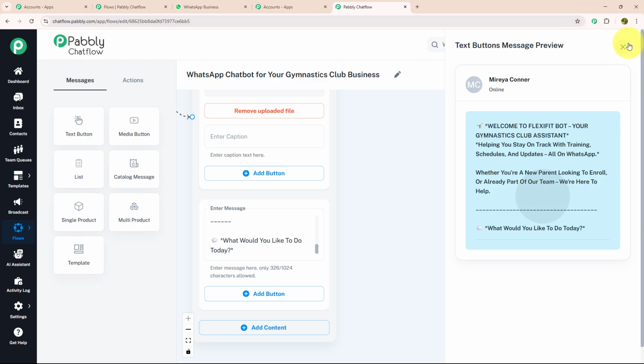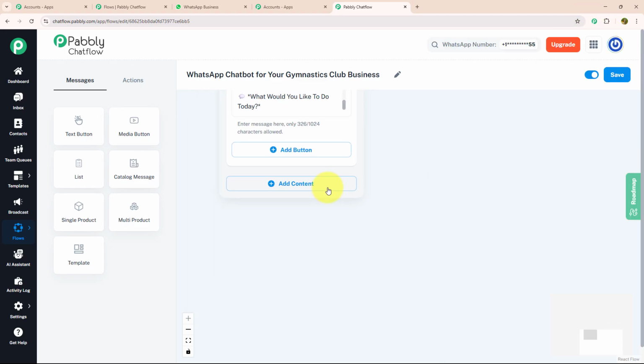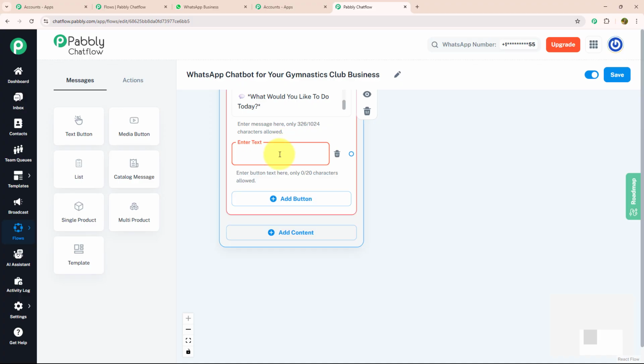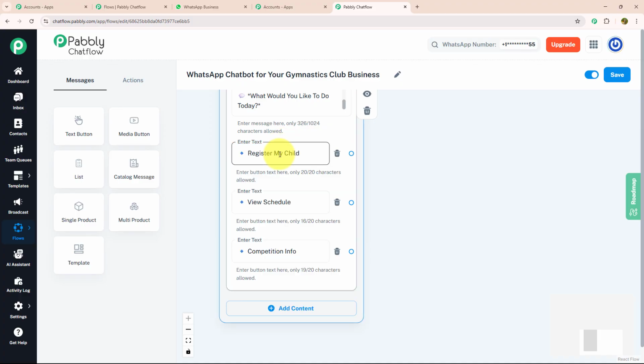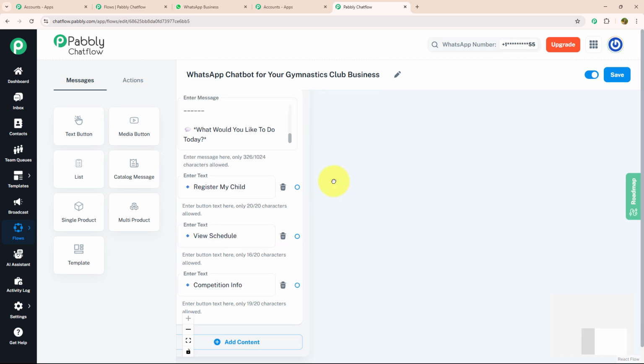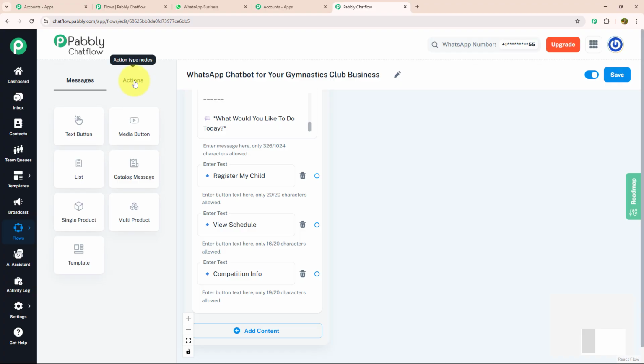And with that, I'm going to provide a few action buttons. For that, I'm going to click on the add button option and enter my text: Register my child, view schedule and competition info. Now for each action button, I'm going to provide a separate message. Let's start with register my child. For doing registration, I need to ask a few questions.